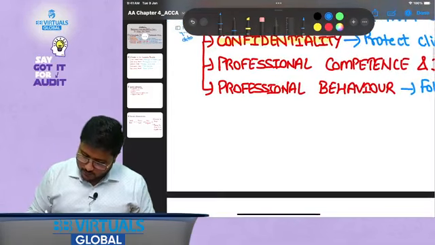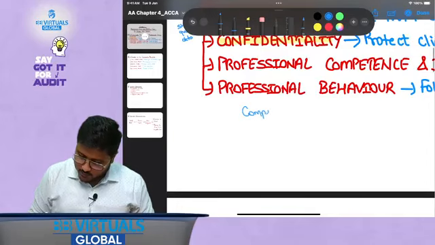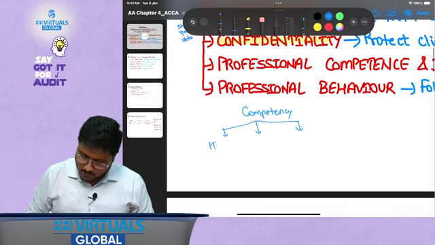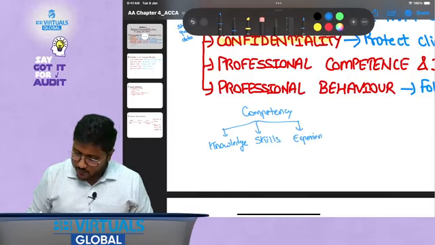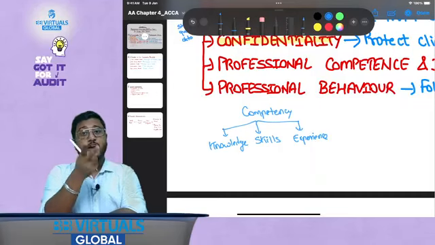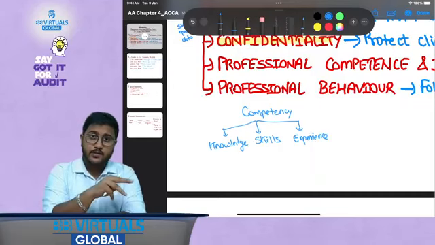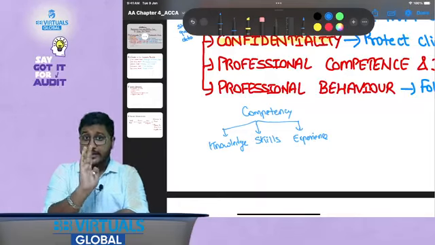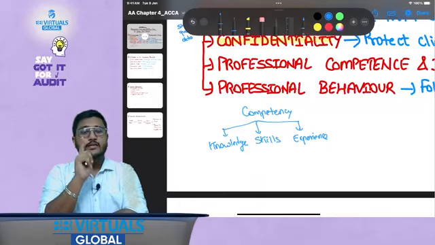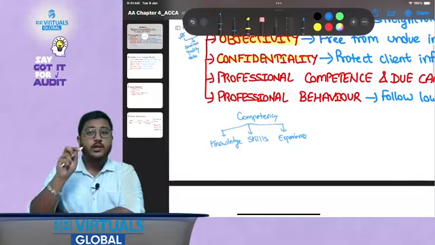Okay, I'll write it here. Competency, I hope it is visible. Yes, competency is determined by 3 factors. Number 1 is knowledge. Do you have the knowledge? Do you have the skills? Or do you have the experience? If you have the knowledge, the skills, and the experience, and you are continuously updating it as per the relevant rules and regulations, then you are professionally competent.